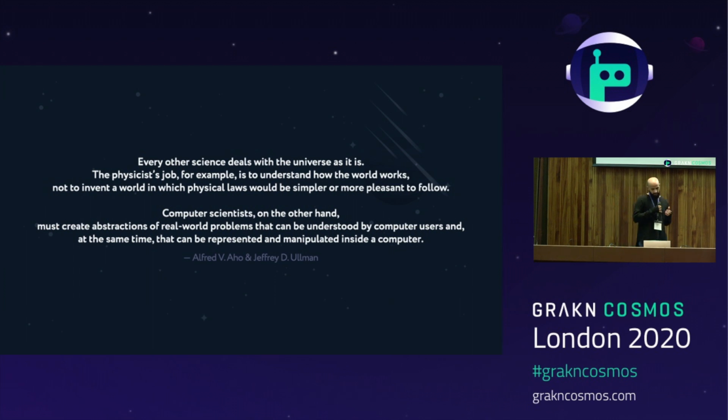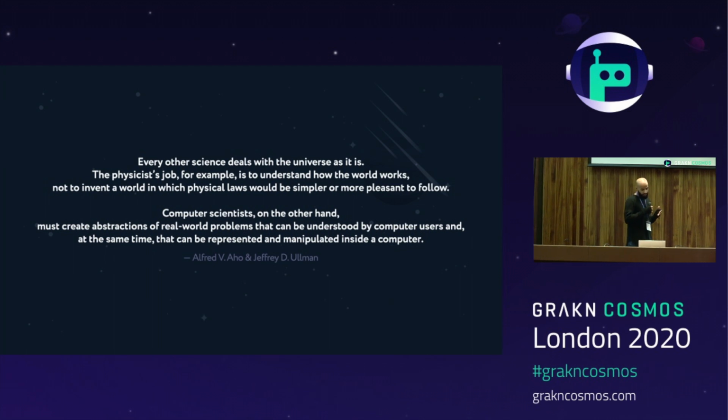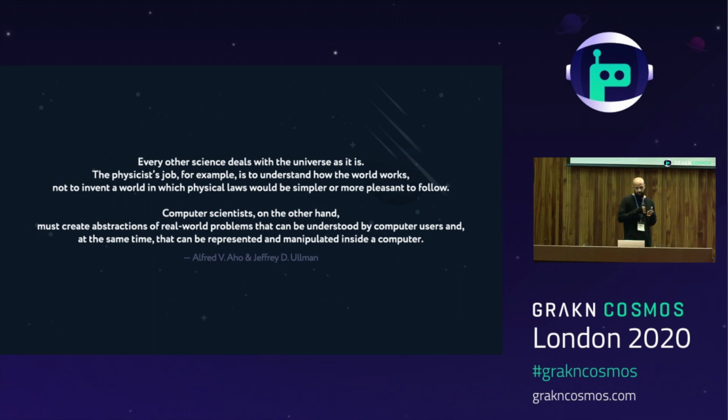The physicist's job, for example, is to understand how the world works, not to invent a world in which the physical laws would be simpler and more pleasant to follow. But the computer scientist, on the other hand, must create abstractions of real-world problems that can be understood by computer users and at the same time can be represented and manipulated inside a computer. Software development is no different, and it utilizes the same process of abstraction to solve increasingly complex problems.